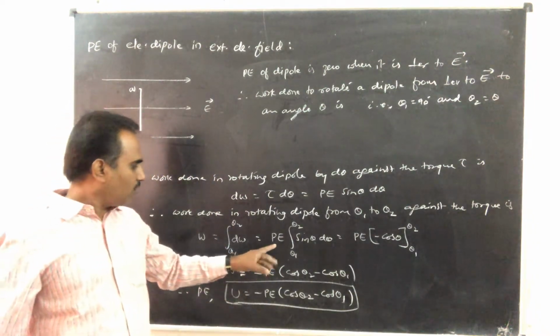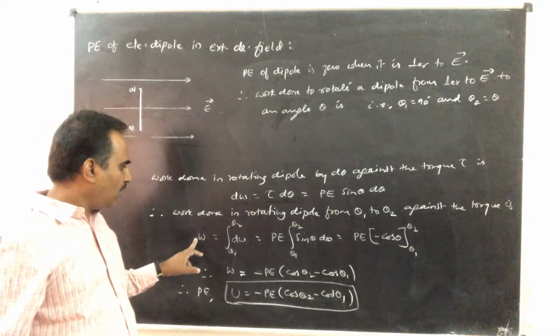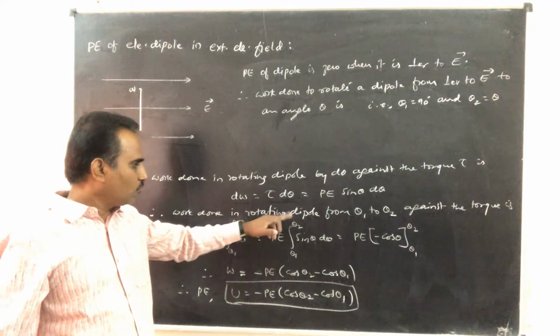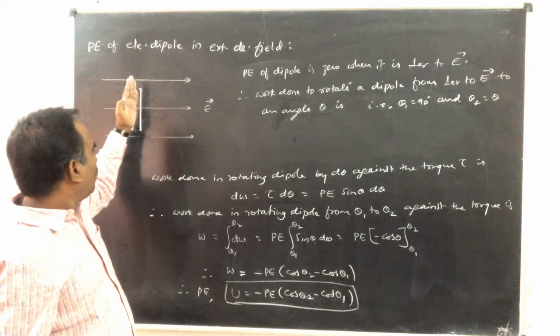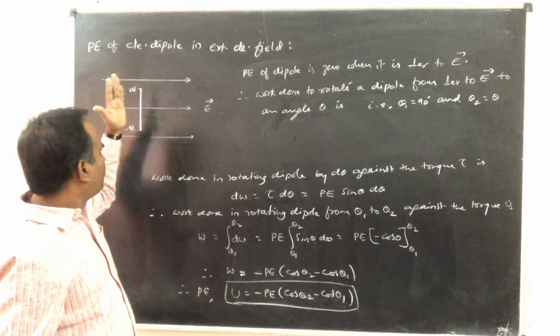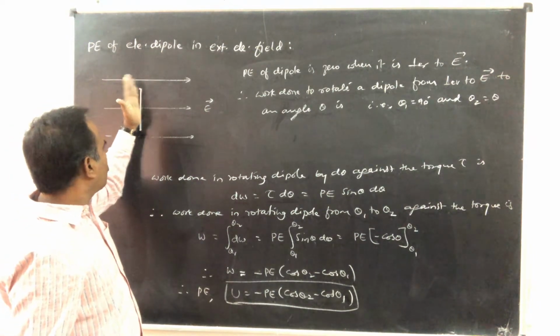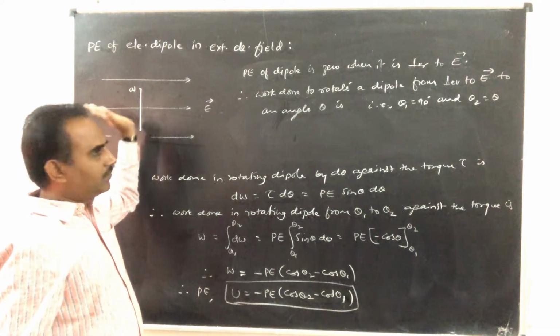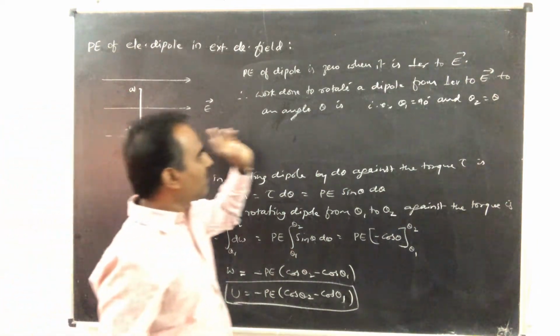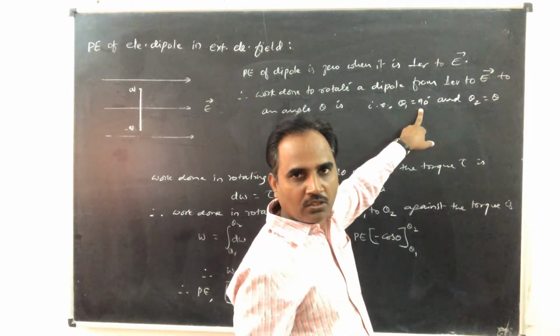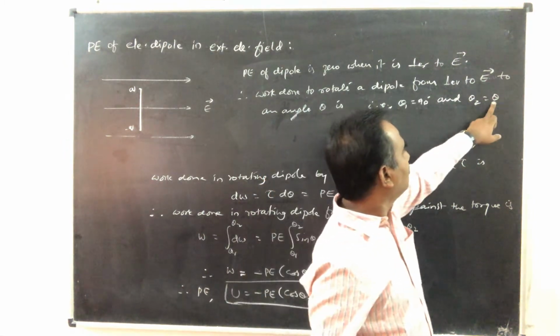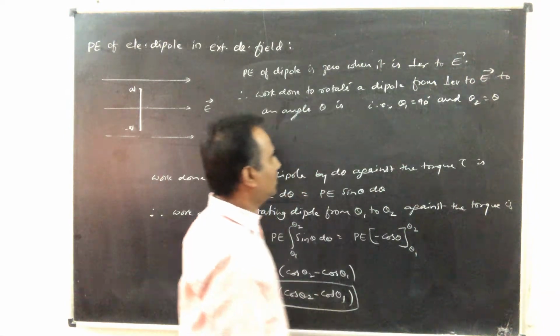Here in this equation, we found work done in rotating the dipole from theta 1 to theta 2. So you got this equation. Now we are considering the work done in rotating the dipole from perpendicular to electric field to an angle theta. That means initially it is perpendicular to the electric field, so theta 1 is 90 degree. From there it has been turned to an angle theta, so theta 2 becomes equal to theta.